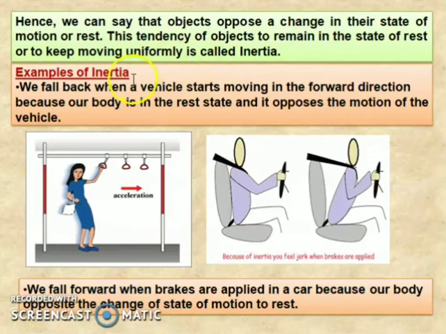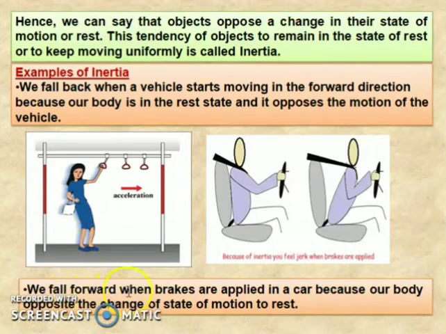Now we can understand what inertia is using some examples. Now listen. We fall back when a vehicle starts moving in the forward direction because our body is in a state of rest, so it opposes the motion of the vehicle. You can see the example here. A lady is standing. When the bus moves in the forward direction, what happens? Her body is at rest, so it opposes the motion of the vehicle, and she will lean backward.